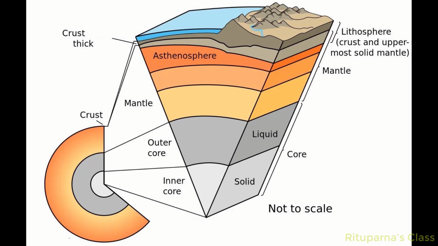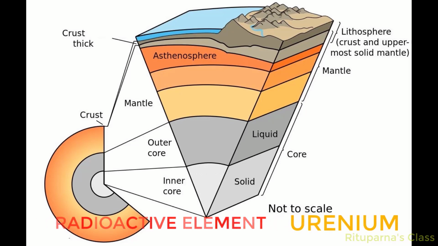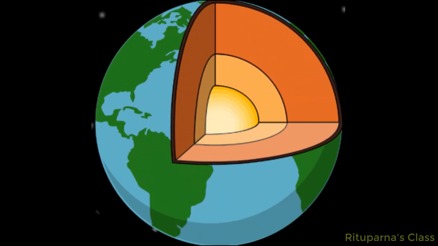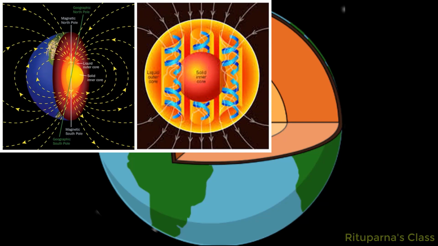Within the inner core of the Earth, there are radioactive elements such as uranium. These elements give heat when they decay. But the core also has a very important function. It is responsible for the magnetic field of the Earth.